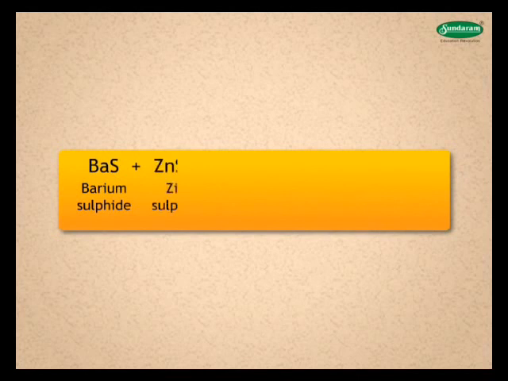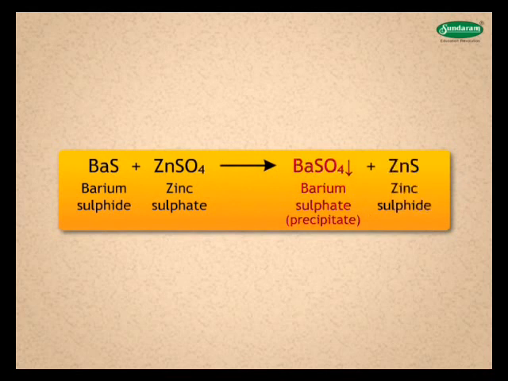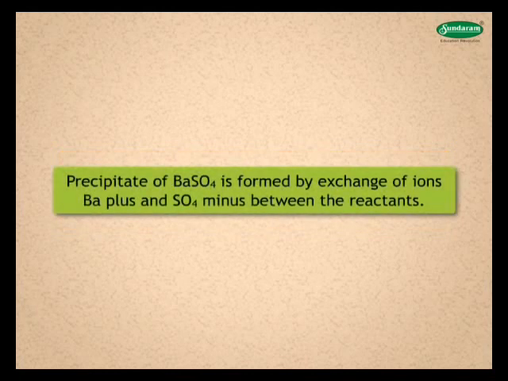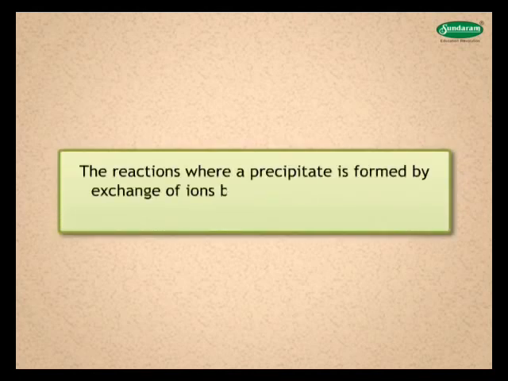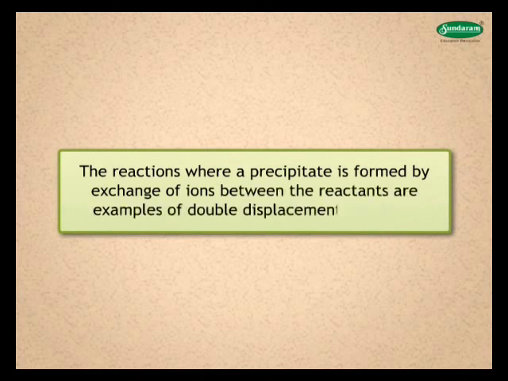BaS plus ZnSO4 gives BaSO4 plus ZnS. BaSO4 is a precipitate, formed by exchange of ions between the reactants. The reactions where a precipitate is formed by exchange of ions between the reactants are examples of double displacement reactions.